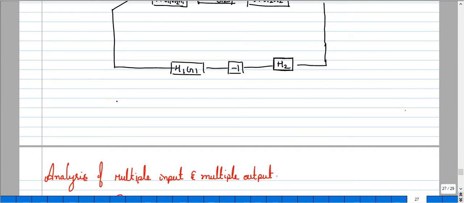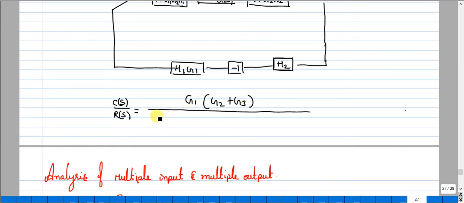So C of S by R of S is equal to G1 (G2 plus G3) whole divided by 1 plus G2 H2 plus H1 G1 G2 minus G1 G2 G3 H1 H2.